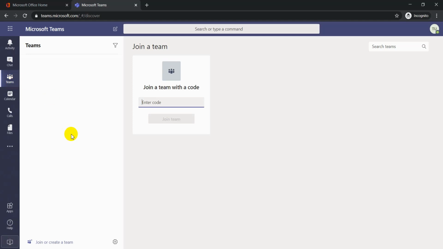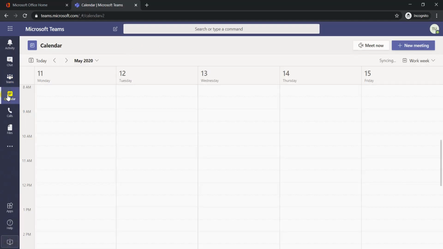Okay, then calendar. It's like Outlook calendar. So you can create events, but it's basically used for meeting purposes. Here are two options: meet now and new meeting.